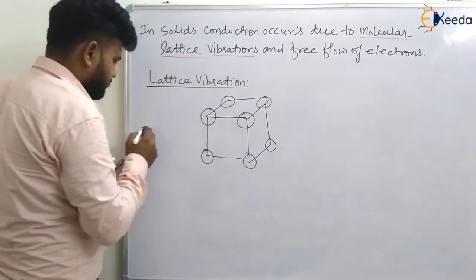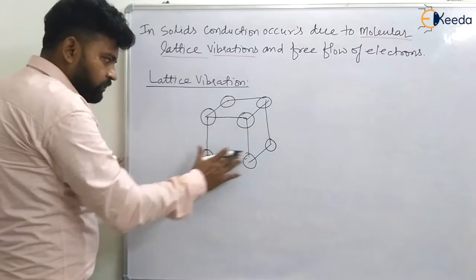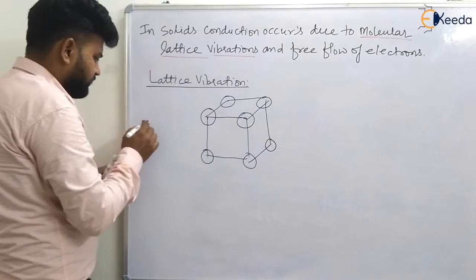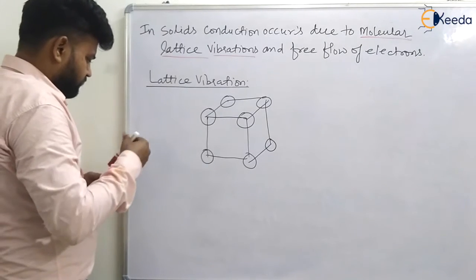Let us observe this. There are molecules. Now this looks spacious, but it is not like that. It will be something like this. These will be molecules.